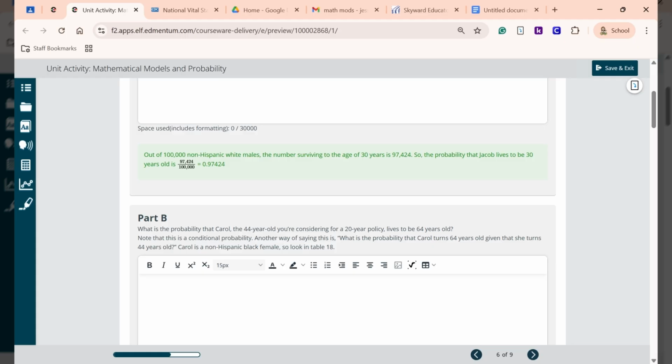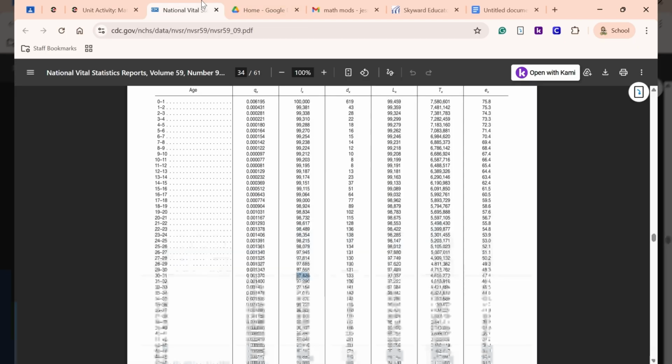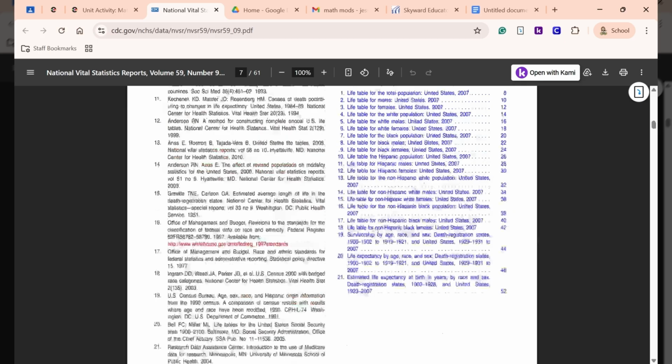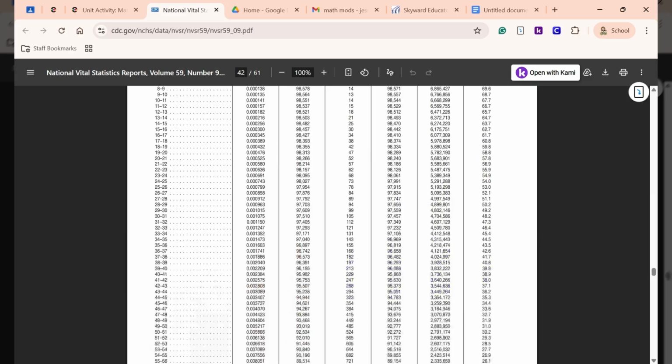And so that's the thing to remember, y'all, is we're going to have to look up two numbers for this one. You're going to have to look up when she's 44 and then at 64. So on table 18, let's go ahead and look at that 44 years old. So table 18, and then come back over here. Oops, there it is. And then we're looking at table 18 for non-Hispanic black females. So click on that. And then the first one was 44. And so the number we're looking at right here is this 94,944.